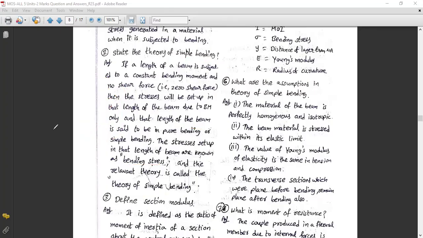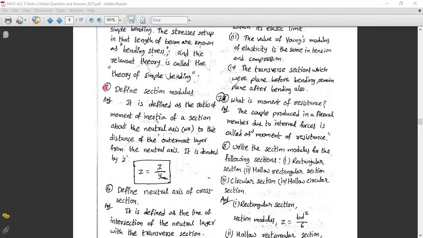Okay. Next, third question: define what is a section modulus. What is section modulus? Directly, it is given as Z is equal to I by Y max. So Z is equal to I by Y max.